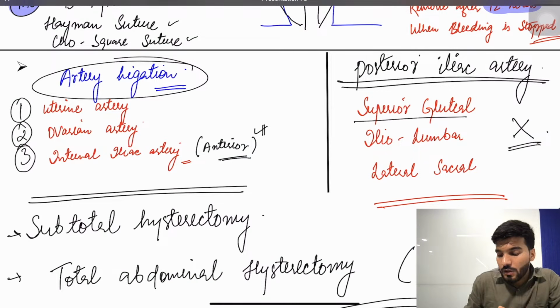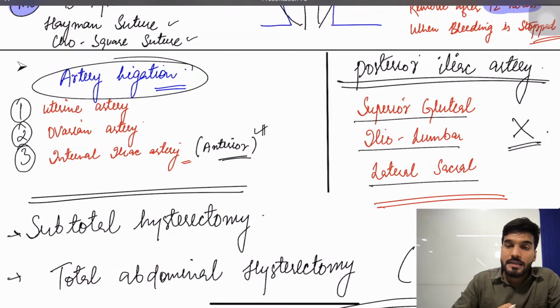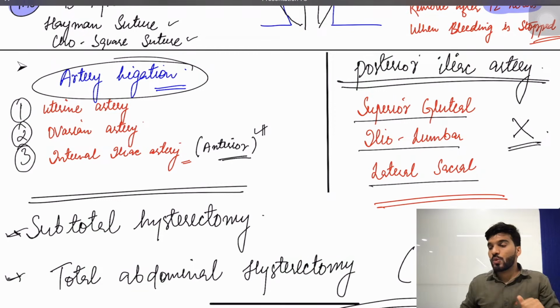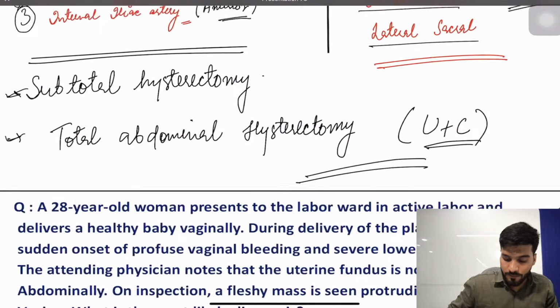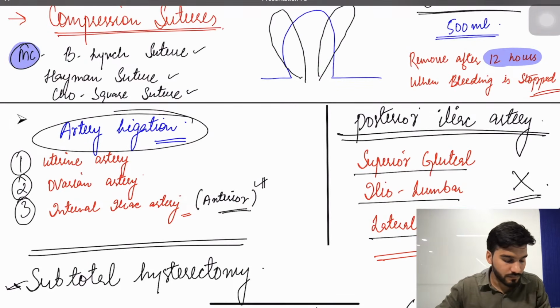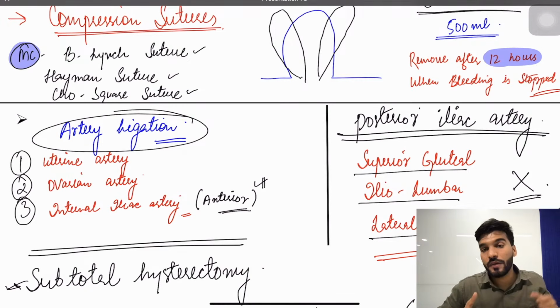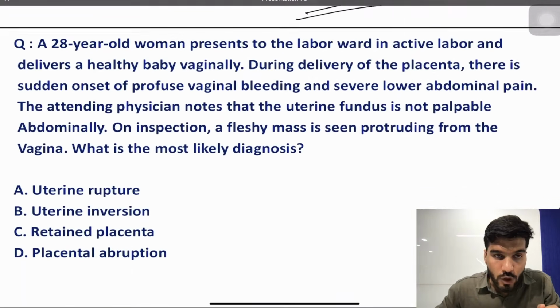What are the branches of the posterior division? Superior gluteal, iliolumbar, and lateral sacral. And if the bleeding is not stopped, we remove the uterus plus cervix, called total abdominal hysterectomy. Is that clear to everyone? Yes, PPH is clear to everyone. Let's move to the next question and topic now.